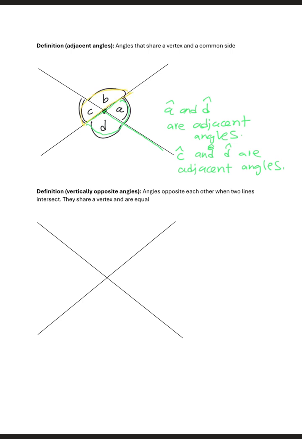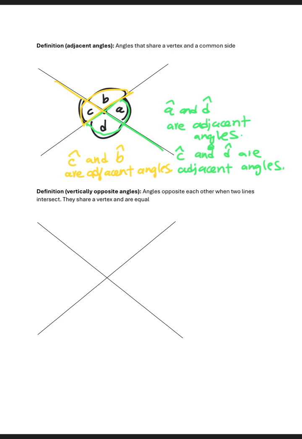They are also a pair of adjacent angles. They share what? A common side. You see? So it means C and B are adjacent angles. Etc. So those are adjacent angles. So we can have other pairs. A and B are also adjacent angles, right? Because they share a common side, that side, as you can see, and a vertex. So that's the definition of adjacent.